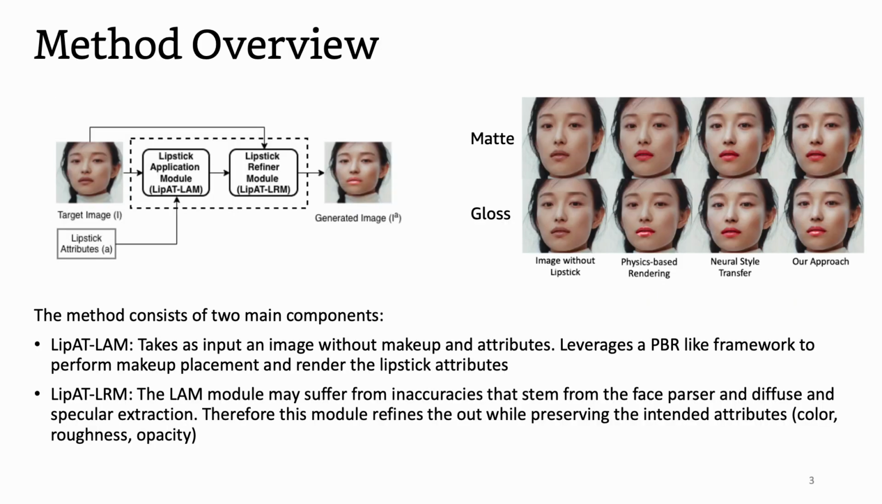The overview of our method consists of two main modules. The first, LAM. This module takes as input an image without makeup and attributes of lipstick. LAM leverages a PBR-like framework to perform makeup placement and render the lipstick attributes. Second, LipAT. The first module, LAM, may suffer from inaccuracies that stem from the face parser and diffuse and specular extraction. Therefore, this module refines the output of LAM while preserving the three attributes being the color, roughness, and opacity.